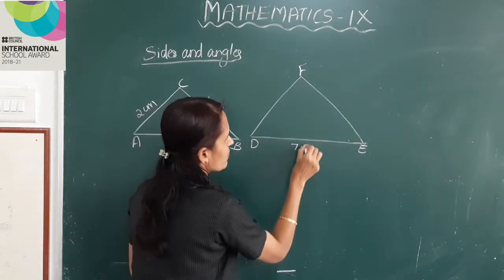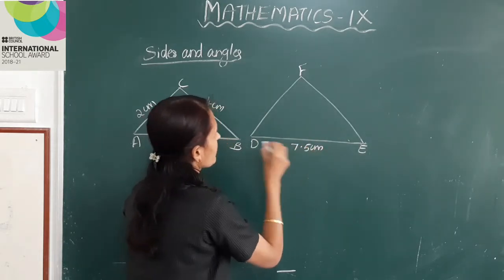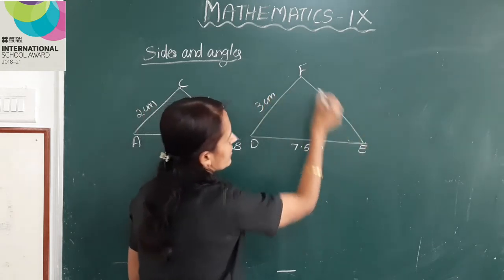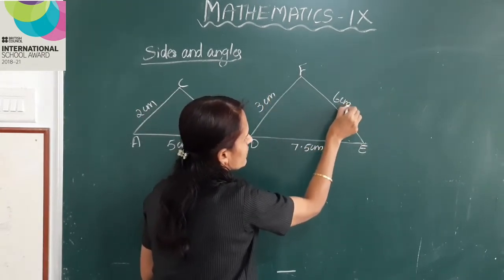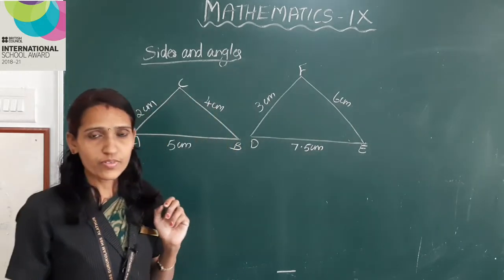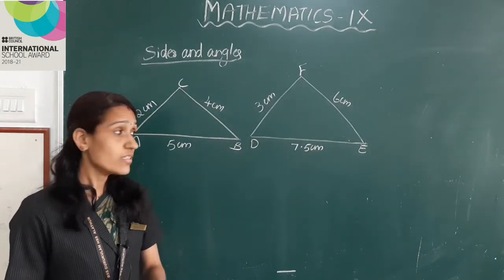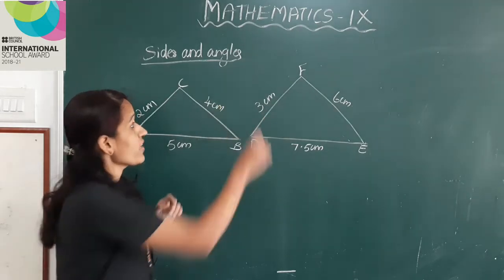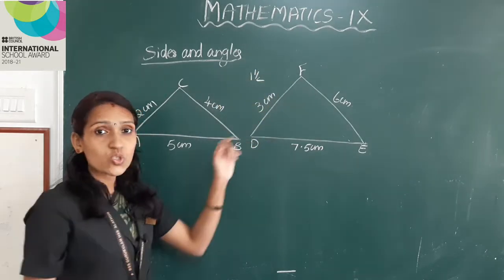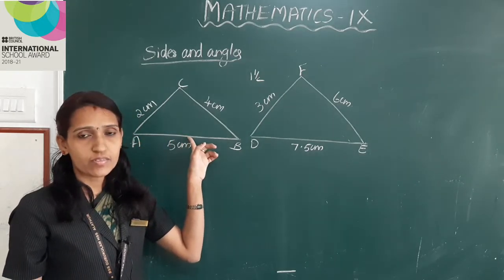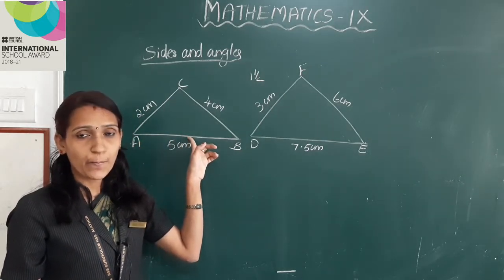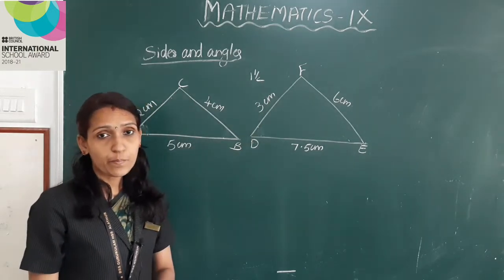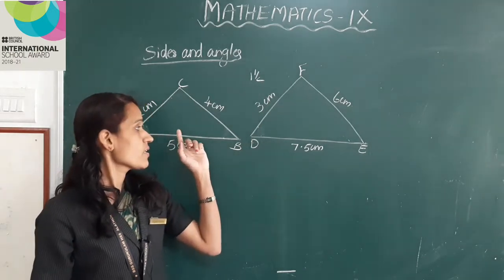DE is 7.5 centimeter, DF is 3 centimeter, EF is 6 centimeter. Okay, here the sides of the large triangle are 1.5 times the sides of the small triangle, isn't it? Are the angles of the triangles the same? We have to check this.